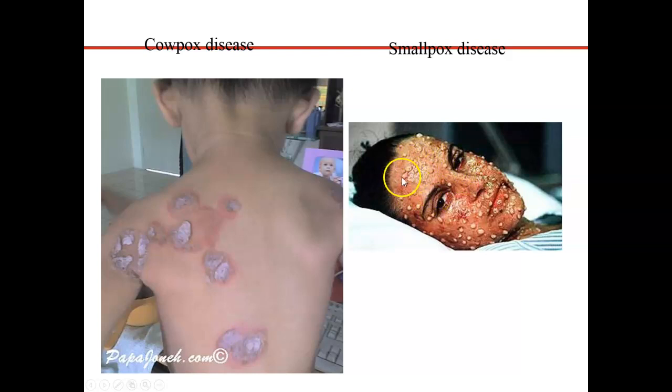These pustules leave scars, and smallpox is the opposite of chickenpox in how it develops. With chickenpox, if you've ever had it, you know that it develops first on the torso and then it moves to the appendages and the face. With smallpox, it starts on the face and appendages and then moves to the torso. So your face, arms, hands, and legs are going to be scarred for life.